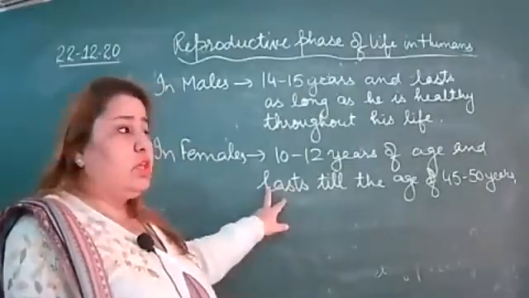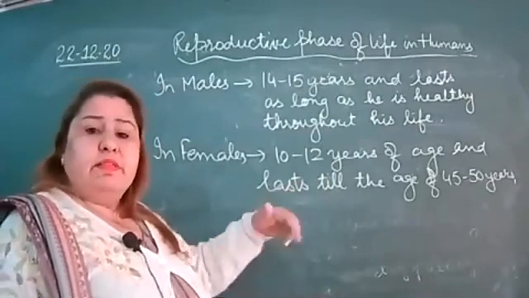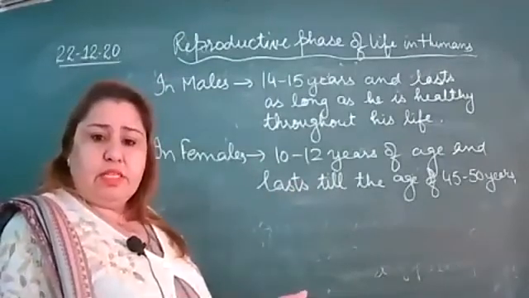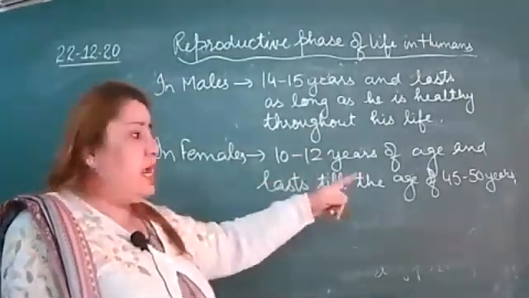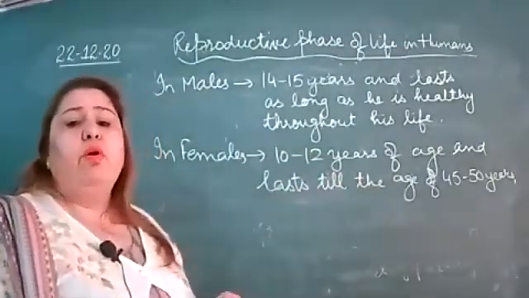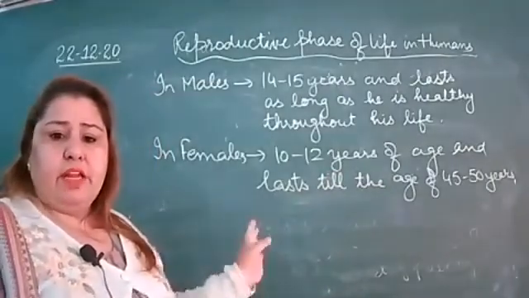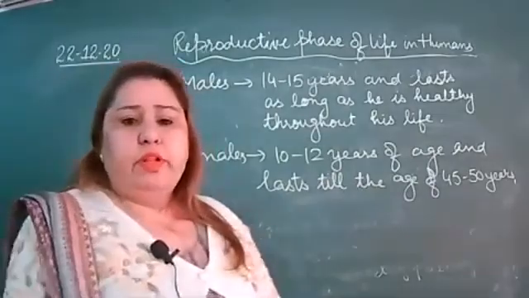That means the starting of the menstrual cycle is called menarche, and the stoppage at the age of 45 to 50 is called the menopause. Is it clear, beta? Anything that is not clear to you? Then you can ask.